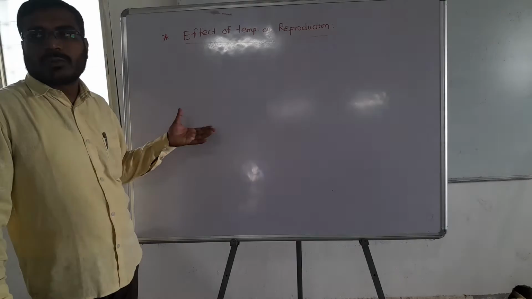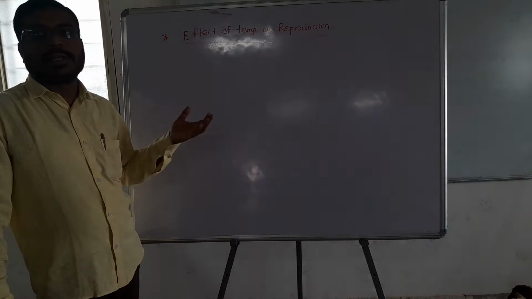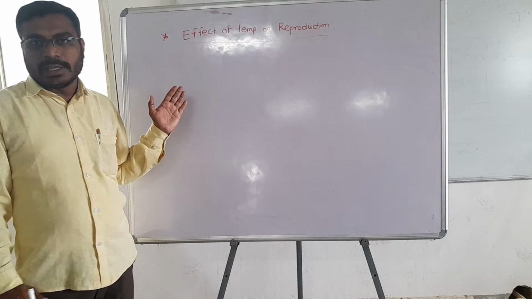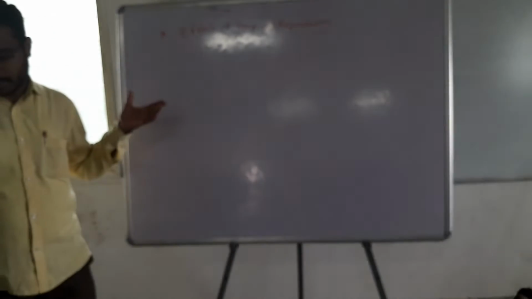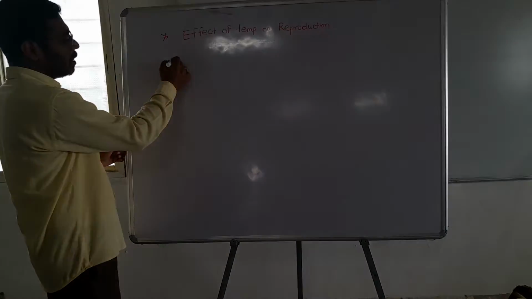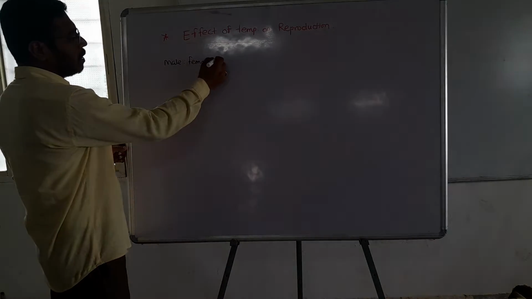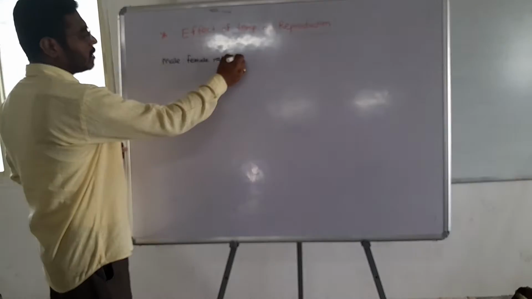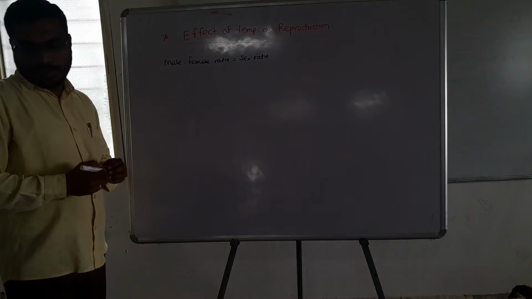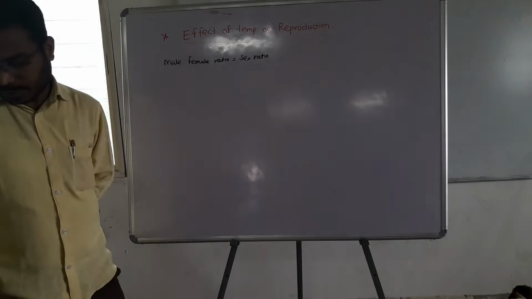Now we have to see the effect of temperature on reproduction capacity of organisms. In some animals, the sex ratio, that is male to female ratio, is called the sex ratio. In some animals, it is affected by temperature.